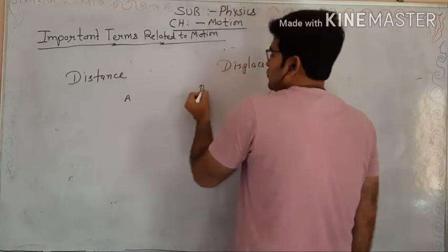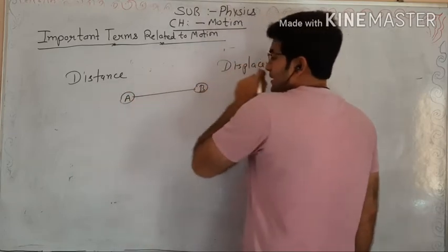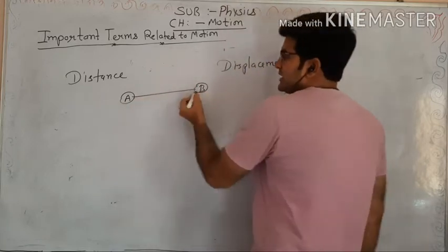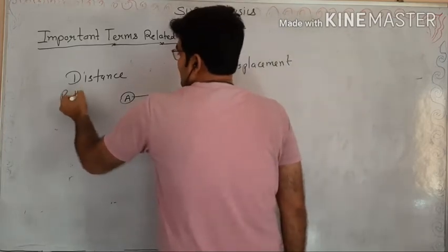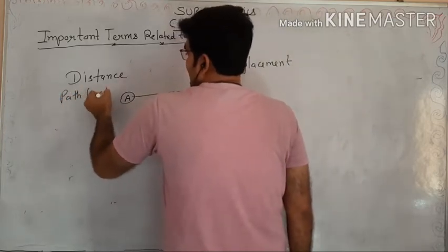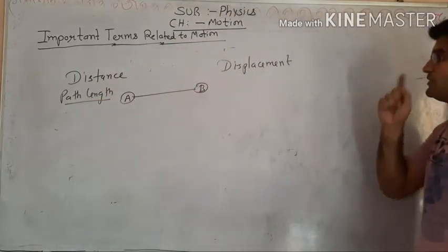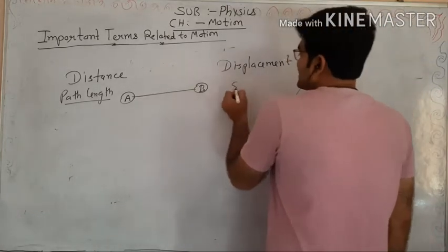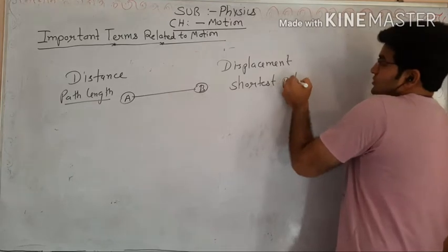For example, there are 2 points A and B. Okay, and there is a path length between 2 points. This is the length between 2 points, which is called distance. So distance is determined as a path length. But when we talk about displacement, displacement is the shortest path.